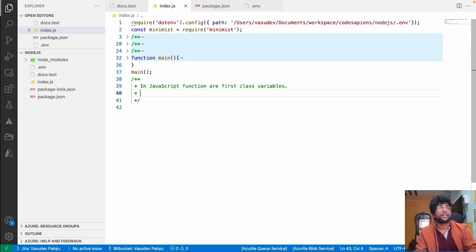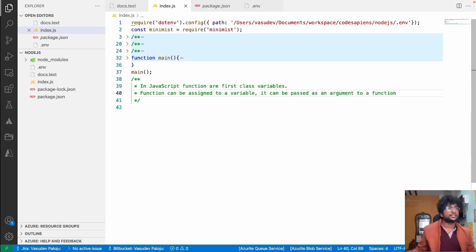It means that in JavaScript, a function can be assigned to a variable, and it can be passed as an argument to a function. You might never have seen this in any programming language, where you can pass a function as an argument to another function. How is that possible? Yes, it is totally possible in JavaScript, and that's what paves the way for callback functions.